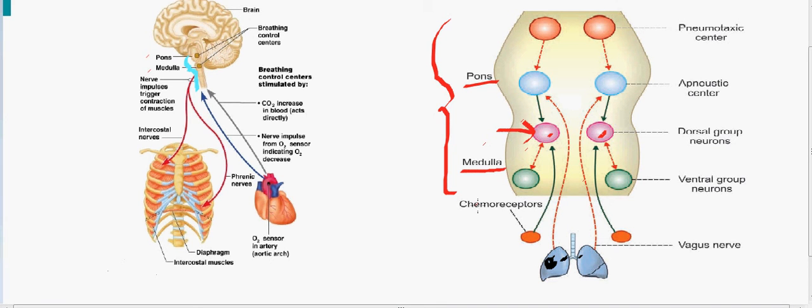The primary function of this dorsal group of neurons is they have influence over inspiratory process. So they give signals to the nervous fibers which are present. For example, we see here in the other picture, here is the medulla. From here the medulla sends signal to the internal intercostal muscles and the diaphragm when they need an inspiratory process.